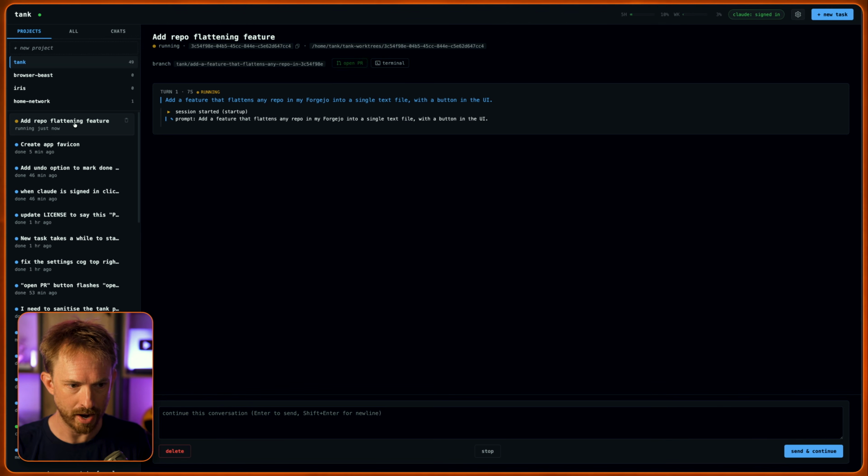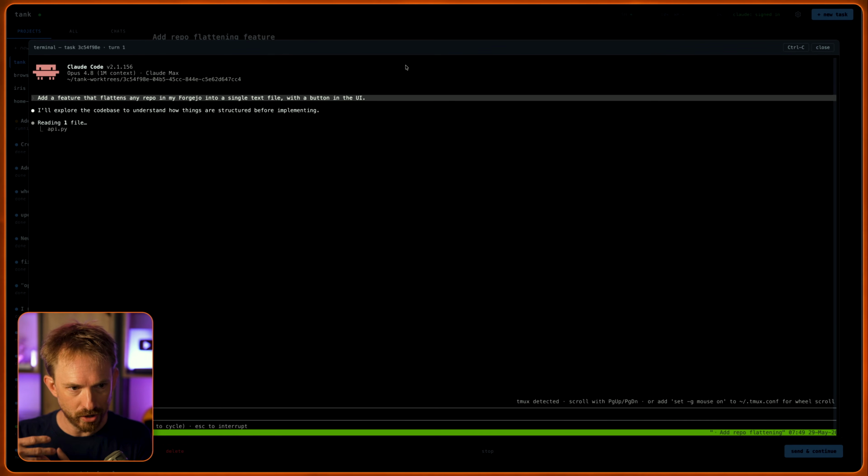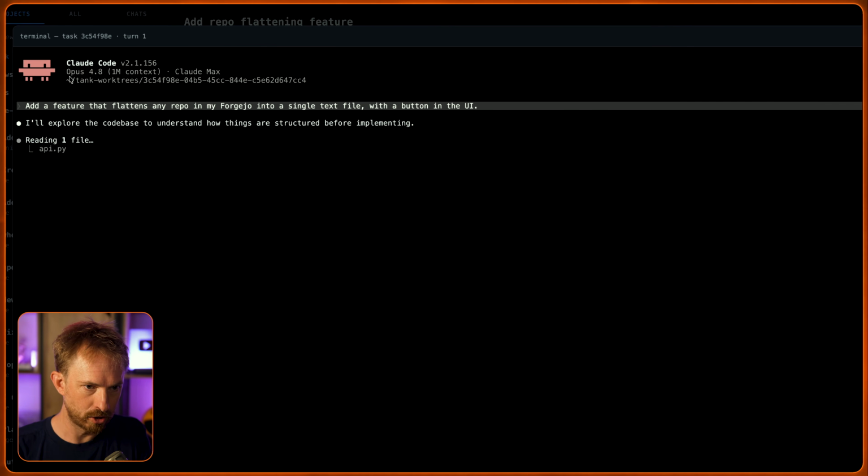I can see how long it's been running, and it indicates over here that it is running with a yellow flashing dot. All of my completed tasks are all blue here, and if I click into the terminal, I can instantly see what Claude Code is doing. It's running on the latest Claude Opus 4.8,